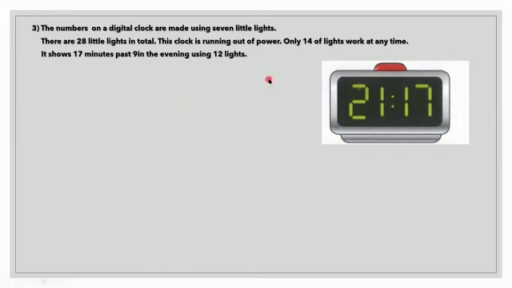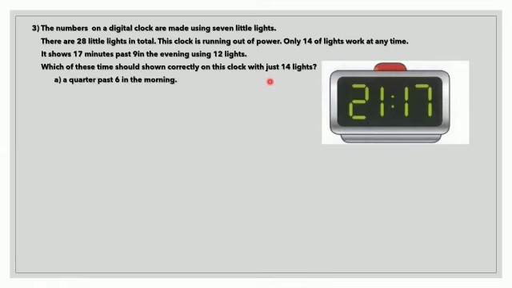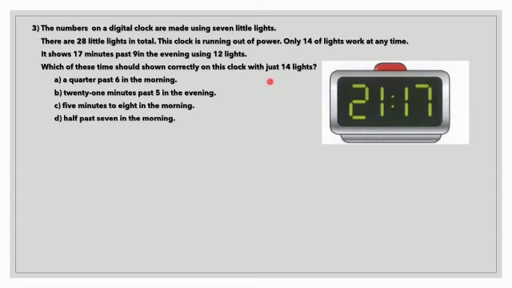Now let's see what the question is. Which of these times can be shown correctly on this clock with just 14 lights? A part, 6:15 in the morning. B part, 21 minutes past 5 in the evening. C part, 5 minutes to 8 in the morning. D part, 7:30 in the morning. E part, 13 minutes to 10 at night. F part, 21 minutes past 9 in the evening.